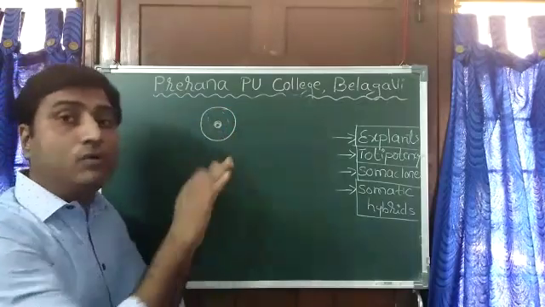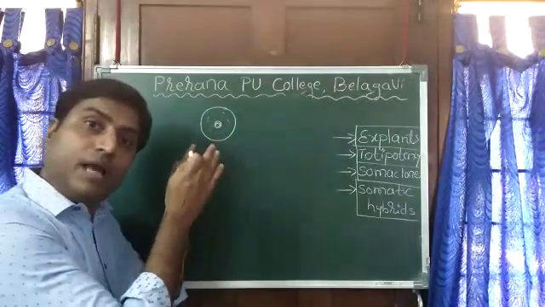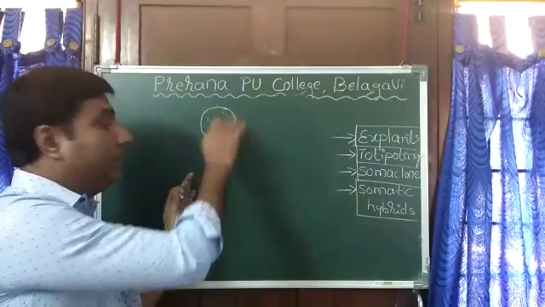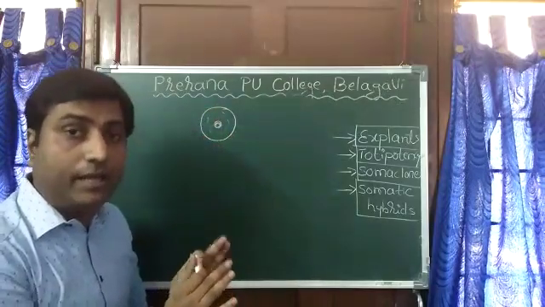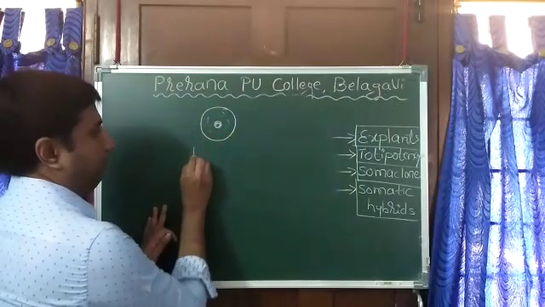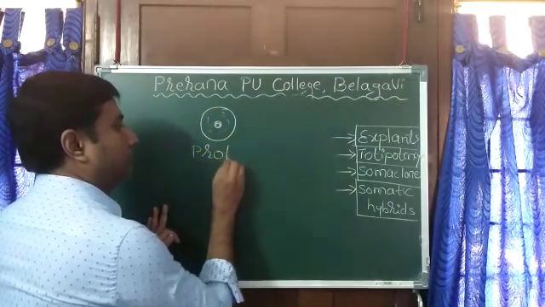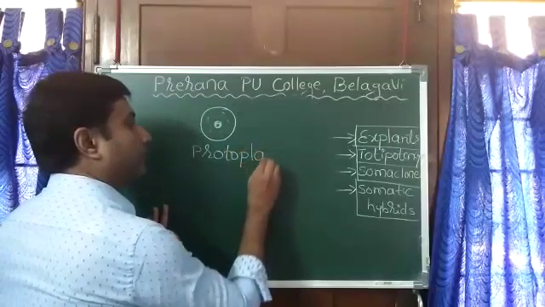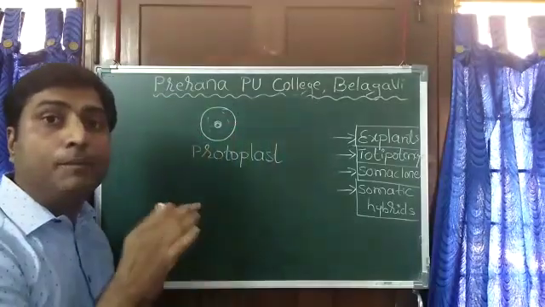Now this is without cell wall. The plasma membrane and the contents of the cell are there, but it is without cell wall. This is called a protoplast.